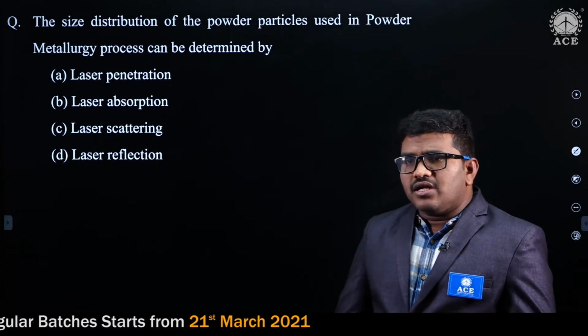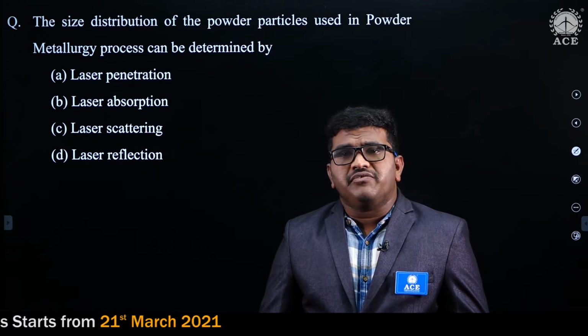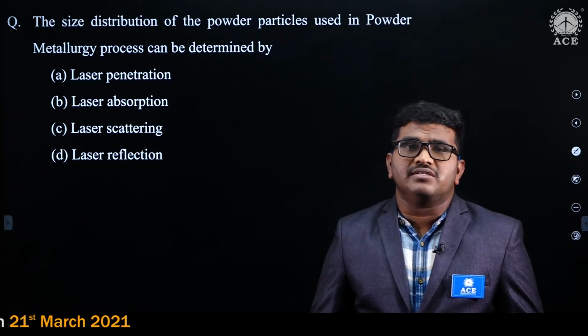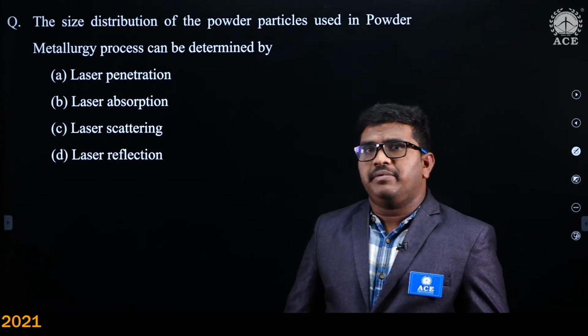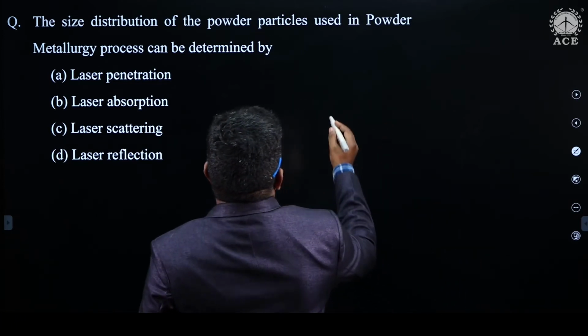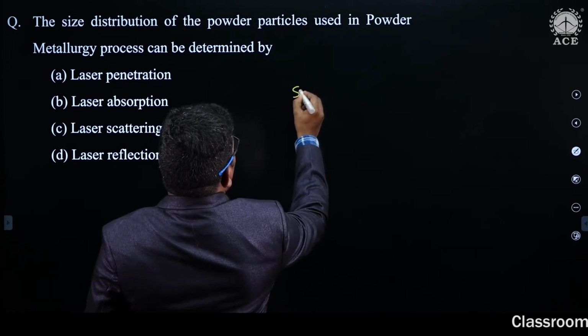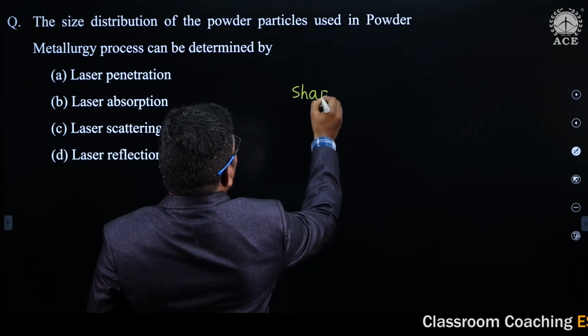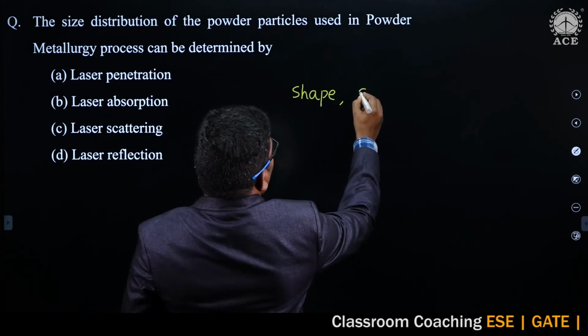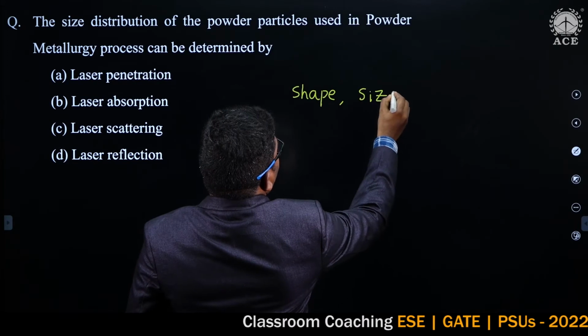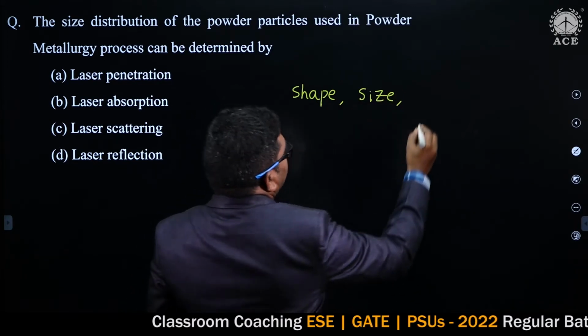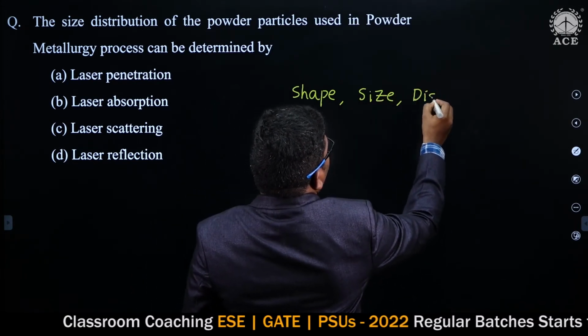Generally, the strength of the final powder metallurgical product depends on 3 parameters. What are those 3 parameters? Shape of the powder, size of the powder and distribution of the powder.